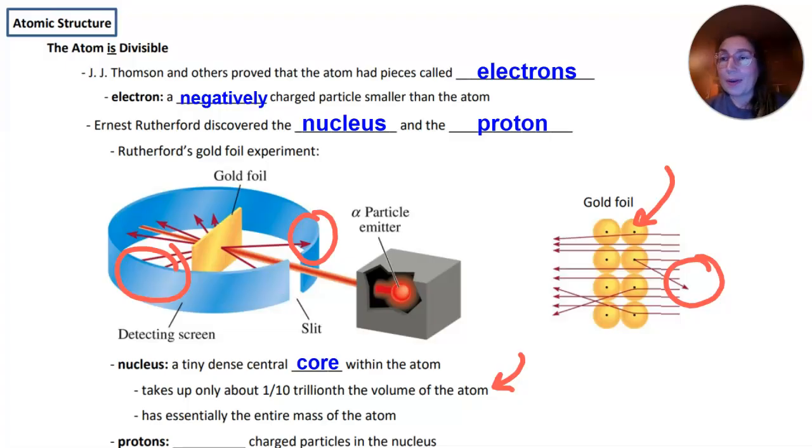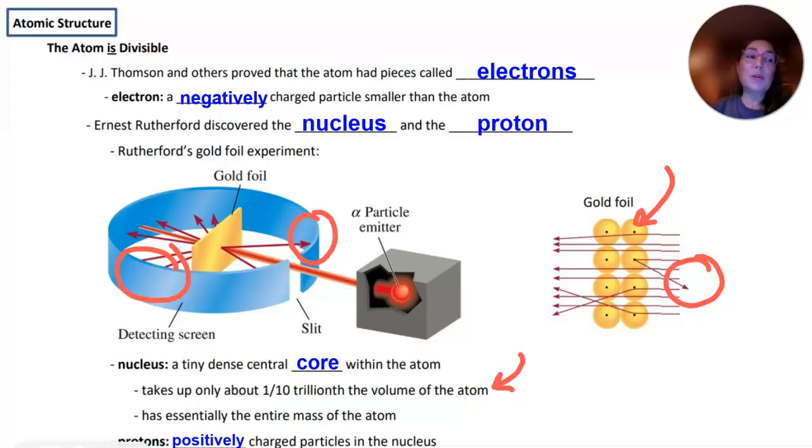But we just draw a dot there anyway, so we have some conception of what's going on. Okay, so it's like the pea in the center of a field. So the nucleus is a tiny, dense central core, only about 1/10 trillionth the volume of the atom. But it does essentially have all of the mass of the atom. And it contains the protons, which are positively charged particles inside the nucleus.